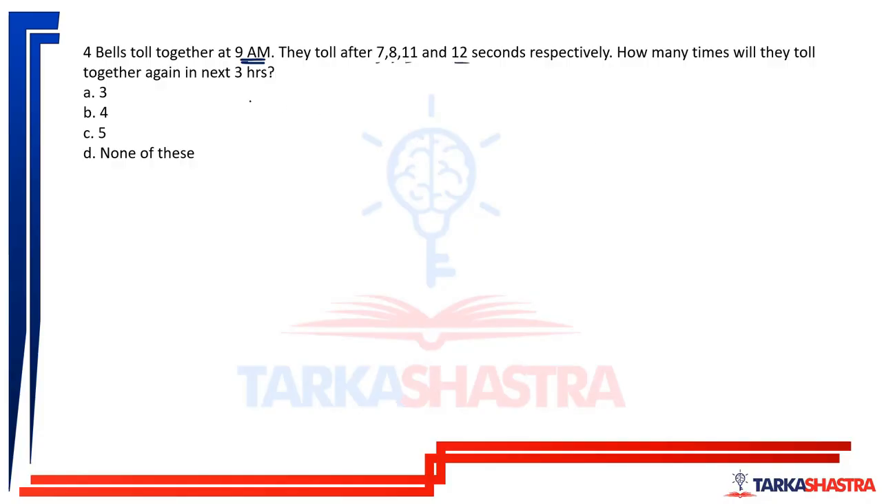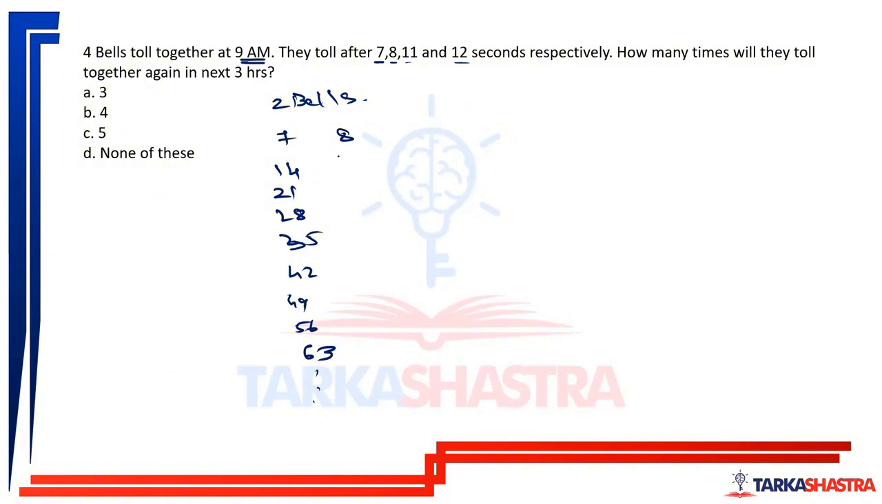Simple thing. So in total there are 4 bells. Let us see there are only 2 bells. So first bell and second bell. They are tolling after 7 seconds and 8 seconds. So this first bell will toll after 7 seconds. Again it will toll after 14 seconds, 21, 28, 35, 42, 49, 56, 63. These are the seconds in which it will toll.